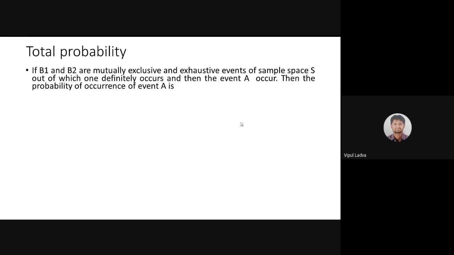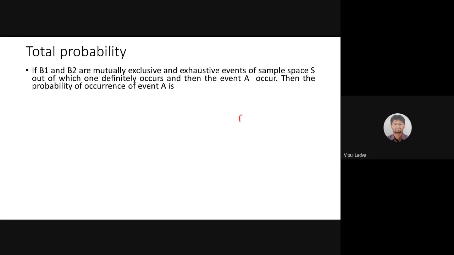Now, for this, we will be dealing with mutually exclusive and exhaustive events, and we are quite clear about mutually exclusive and exhaustive events. Two events are known as mutually exclusive if the intersection of the sample spaces related to both is a null set, and the union of the sample spaces of both events gives us the full sample space.